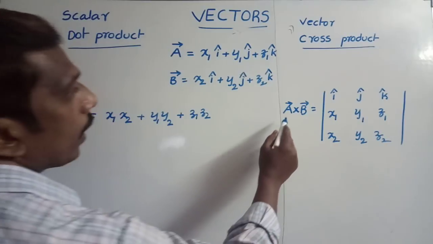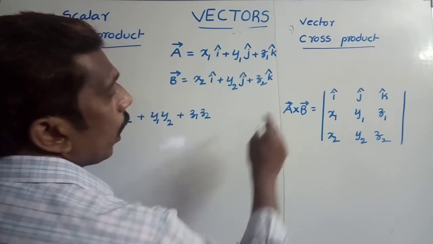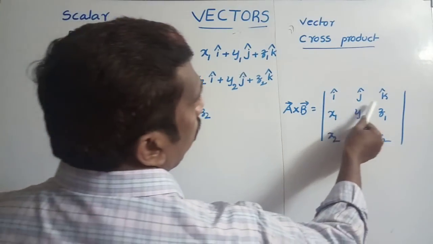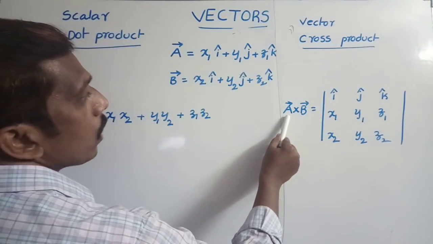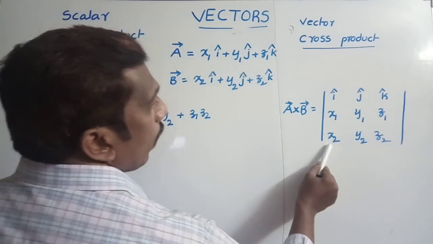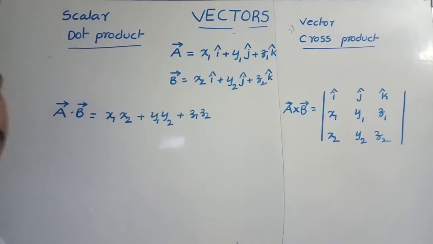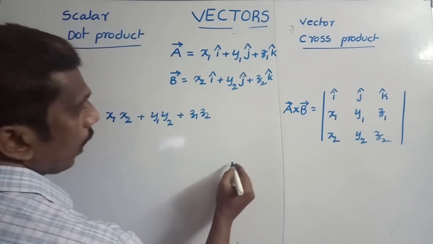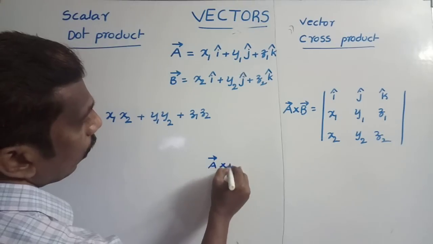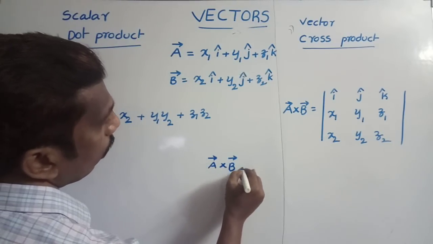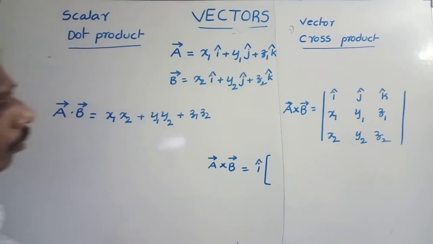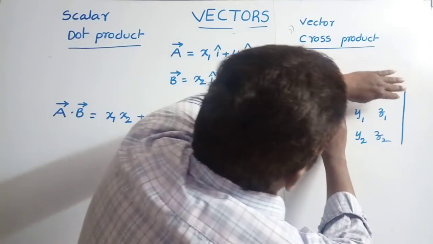Next, calculating cross product. So we want to calculate a bar cross b bar. First you write i cap, j cap, k cap. Next, x, y, z coordinates of a bar, and second vector x, y, z coordinates you write like this. Here a bar cross b bar is equal to, first we should write i cap into, leave this column and row.